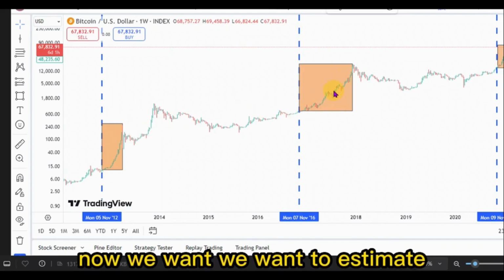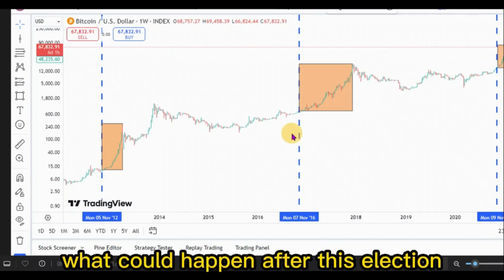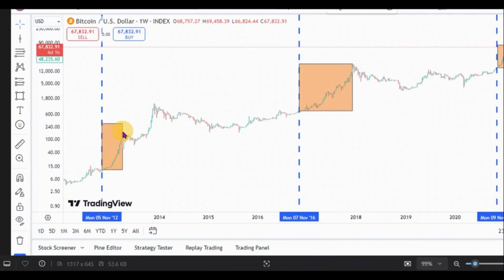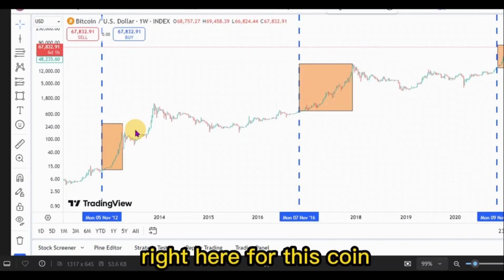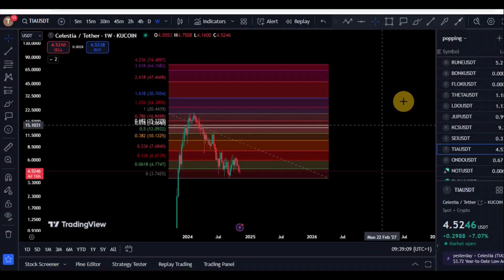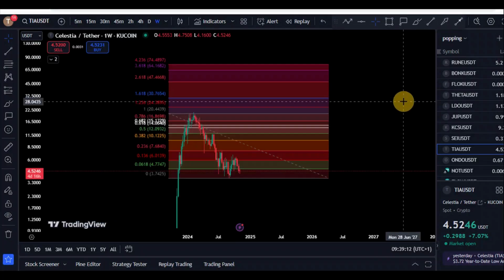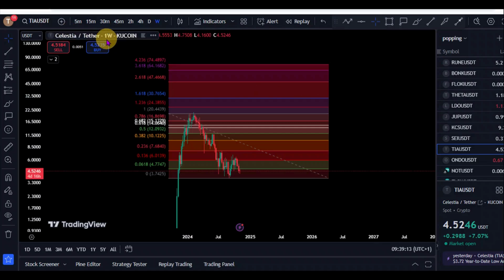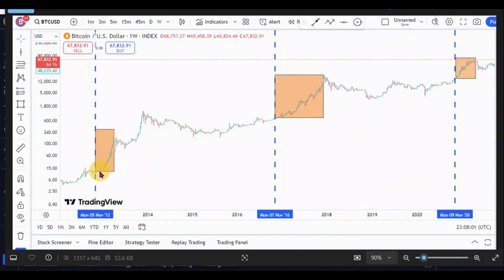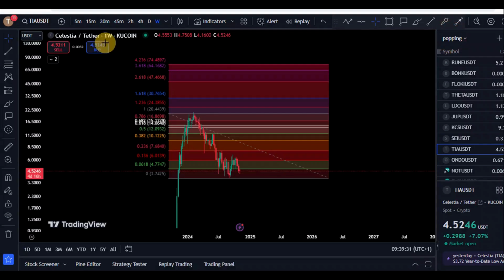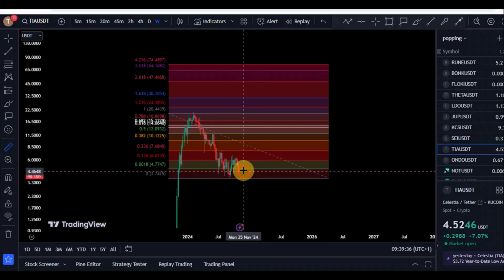Now, we want to estimate what could happen after this election and what price prediction we could see right here for this coin. Hello guys, so we are on the chart right here for Celestia versus the USD Tether. We're on the weekly time frame. KuCoin is the data source. So like we said, for our election theory, since the inception of cryptocurrency in general, after every election we see a massive pump. So if the same thing happens right now, we could see a pump right here for TIA. And so for November, we should be expecting a bounce right here for TIA.